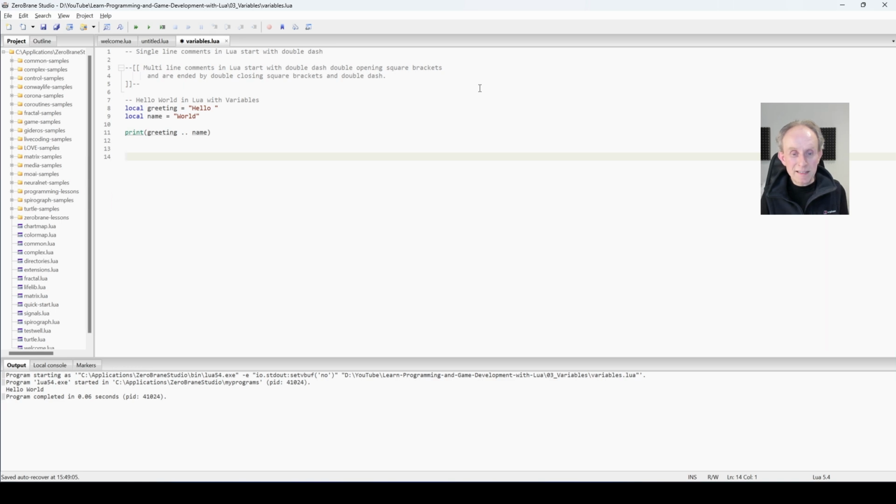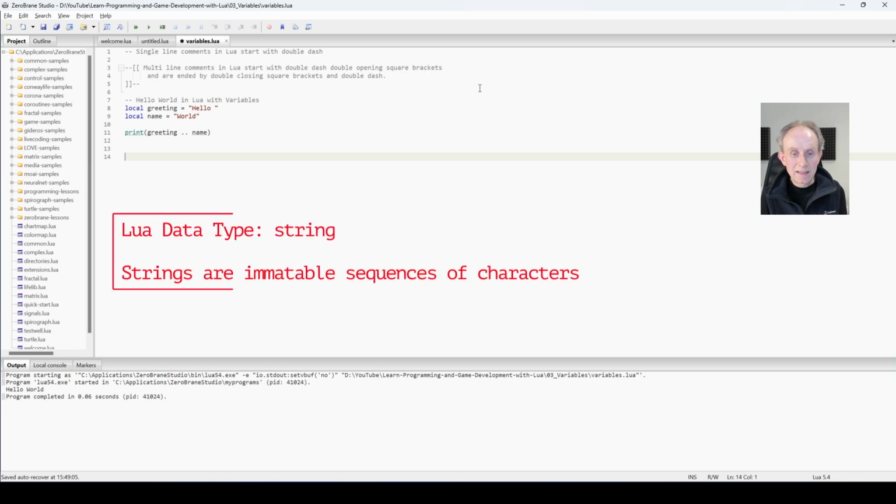In the preceding example, both Hello and World are strings. Strings are immutable sequences of characters. That means you can't change them. If you type in name equals Mars, what Lua actually does is to create a new variable, replacing name with a new variable called name, but this time with the value Mars.